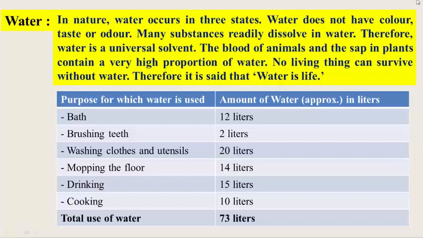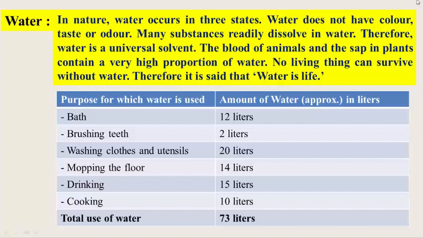Water is used for many purposes, but the approximate amount of water in liters for each purpose we discuss here. For a bath, the amount of water is 12 liters. Brushing teeth approximately 2 liters. Washing clothes and utensils 20 liters. Mopping the floor 14 liters. For drinking 15 liters and cooking 10 liters.